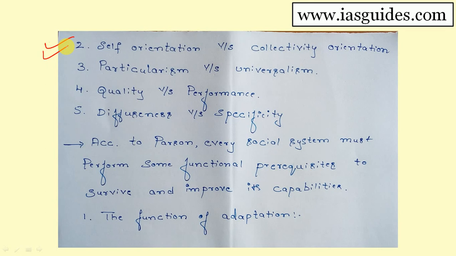Self-oriented means the actor is always interested in his own private profit. He will think about himself, that's it, whatever happens to others, he doesn't care. His satisfaction, his pleasure, that only he thinks. He does not think about society.